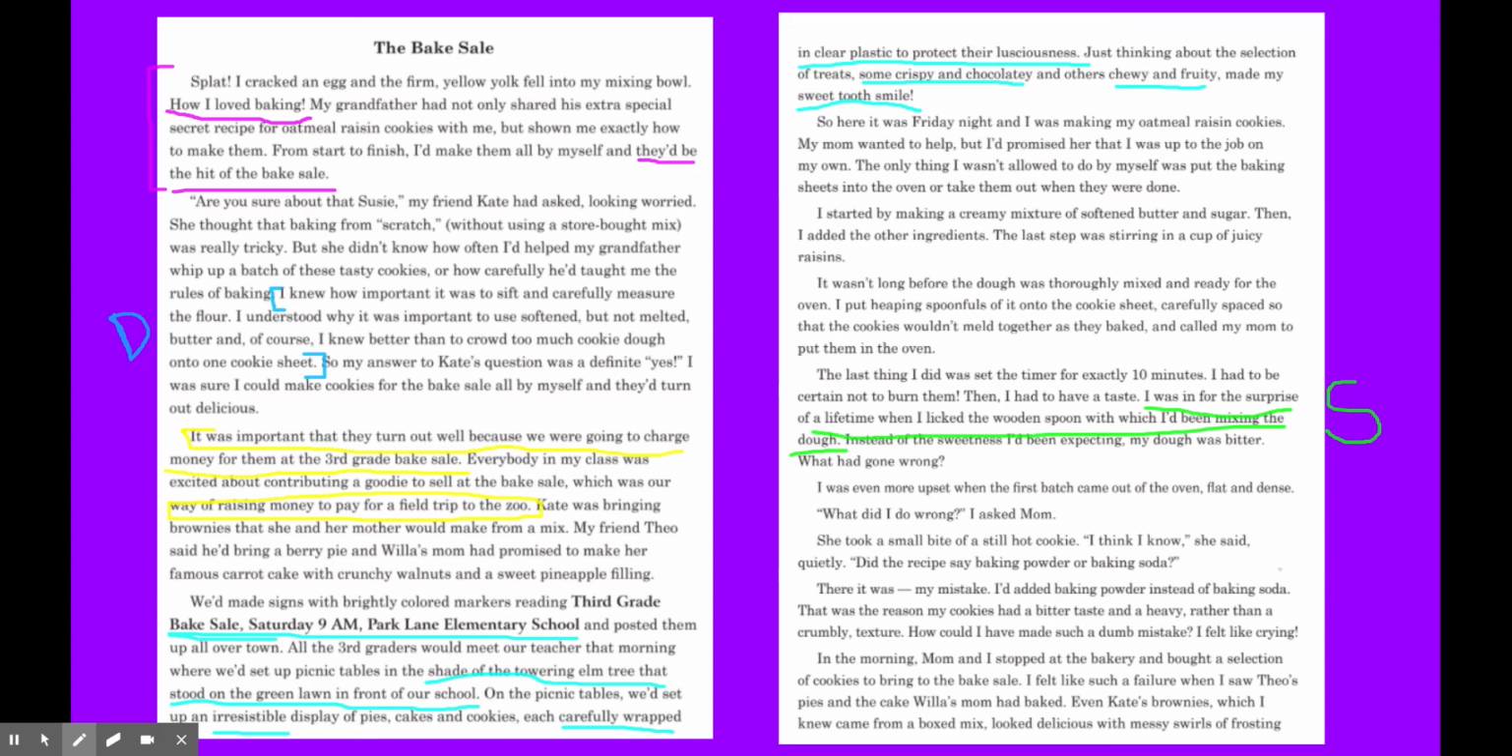Instead of the sweetness I'd been expecting, my dough was bitter. What had gone wrong? I was even more upset when the first batch came out of the oven flat and dense.